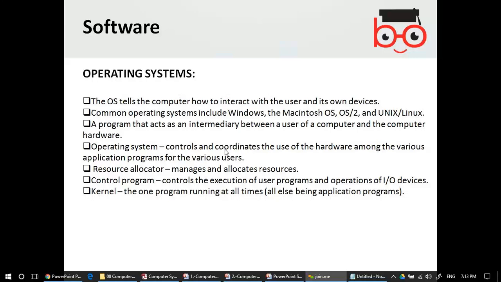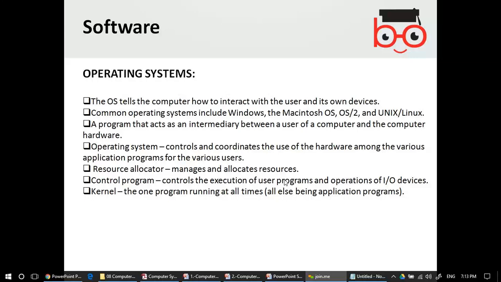A program that acts as an intermediary between the user of a computer and the computer hardware. Operating system controls and coordinates the use of hardware among the various application programs for various users. It's also called a resource allocator, which manages and allocates the resources. Resources, basically the hardware is a resource. For example, the hard drive is a resource, memory is a resource, and so it allocates the certain resources. It's also called a control program, controls the execution of user programs and operations of input-output devices.